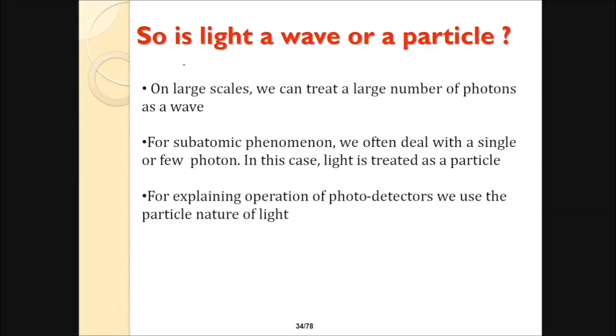So is light a wave or a particle? On a large scale, we can treat a large number of photons as a wave. For subatomic phenomena, we often deal with a single or a few photons, so in that case light is treated as a particle. For subatomic phenomena we consider it a particle, but on a large scale we consider it a wave. For explaining the operation of photodetectors, we use the particle nature of light. We don't take it as a wave, we treat it as a particle.